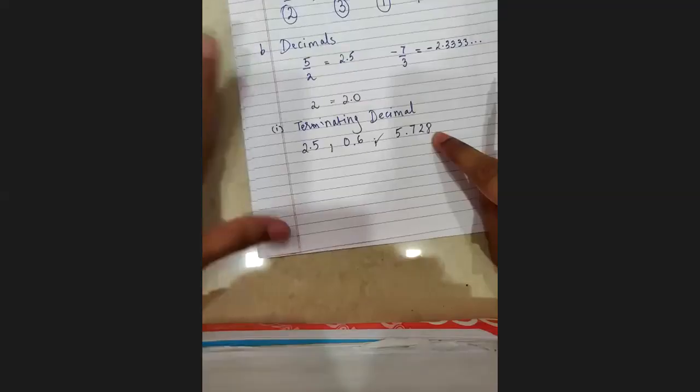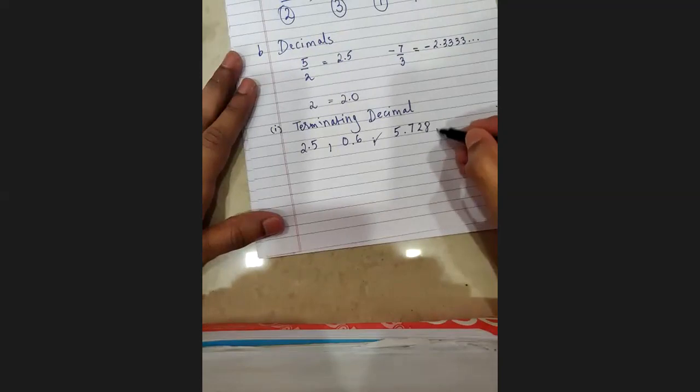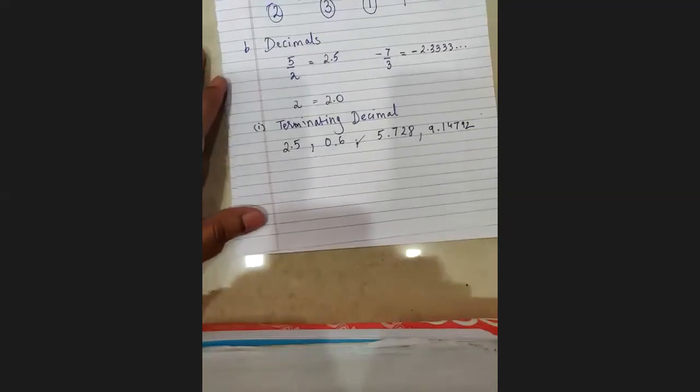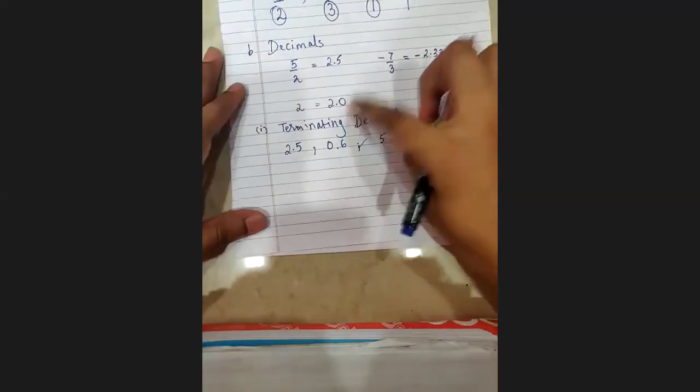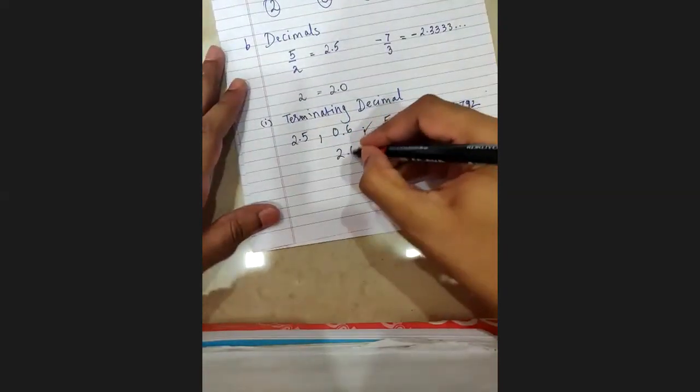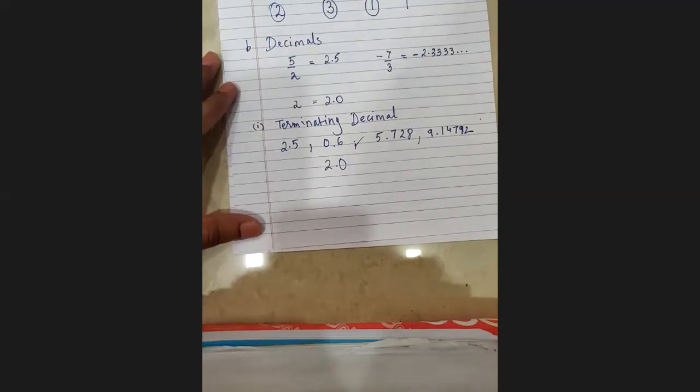So it is not recurring or non-terminating. It is terminating after 3 digits. There can be more decimals also, like 9.14792. Even this is terminating. And if I talk about 2.0 now, even this I'll consider a terminating decimal only, because this 0 has no value. I hope everyone has understood and made note of all these examples of terminating decimals.